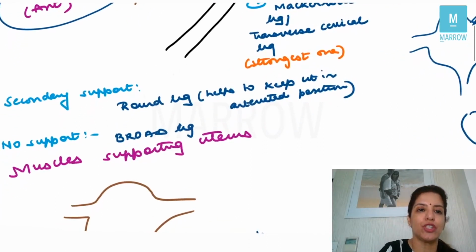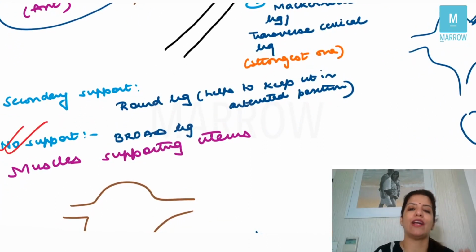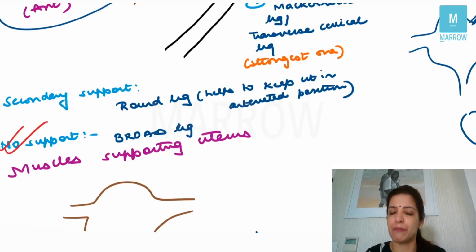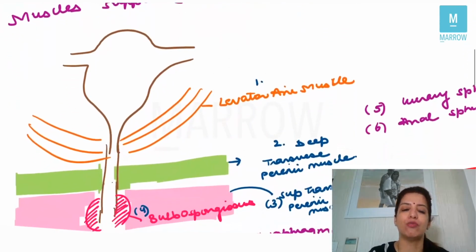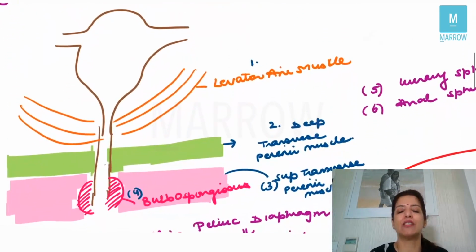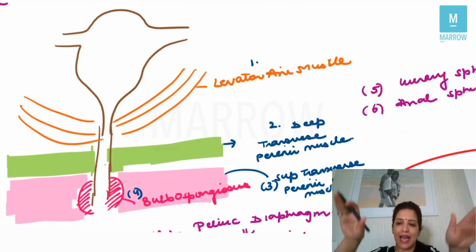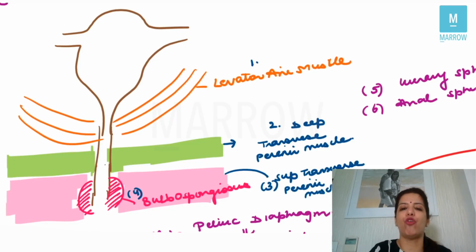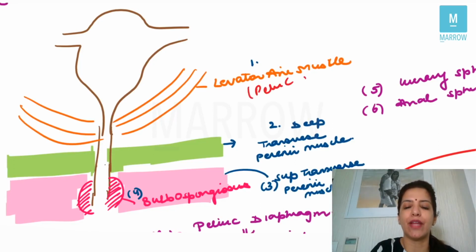And the ligament which does not support the uterus at all is the broad ligament. Right? So we have three ligaments which are the main ligaments, and we have one secondary ligament. Apart from that, we have the muscles which support the uterus. The muscle which supports the uterus is the levator ani muscle. Levator ani muscle hangs like a hammock, right? It hangs like a jhula, and it forms the pelvic diaphragm. That's a very, very important muscle.